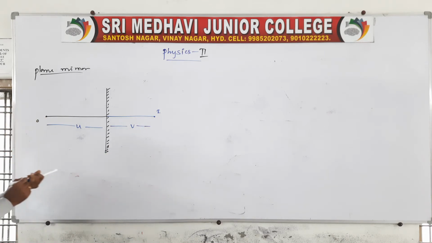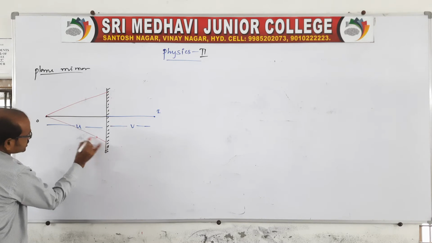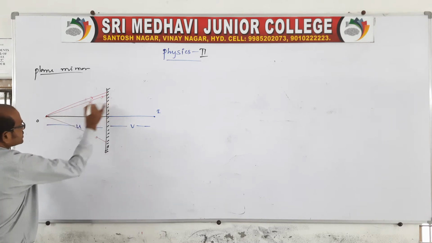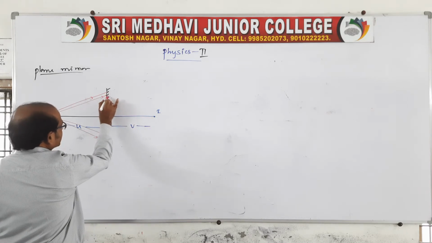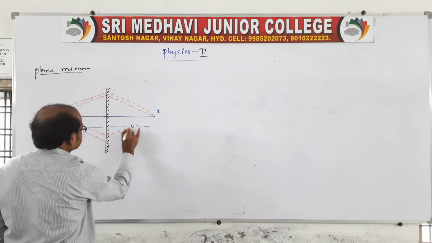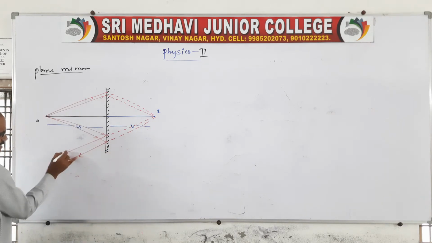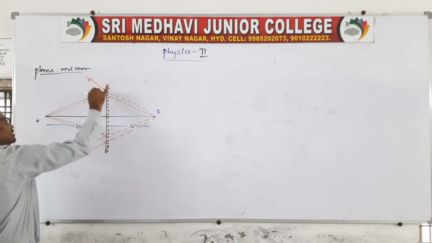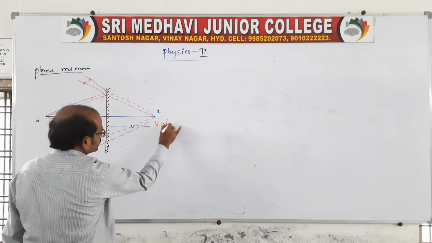When a point object is placed, what happens? Look, the rays go from the object, and you take them like this. These are the rays, and a virtual image is formed. You take dotted lines like this, because of this it is reflected like this. The image will be reflected. This is the virtual image that is formed. This we can call the virtual image.